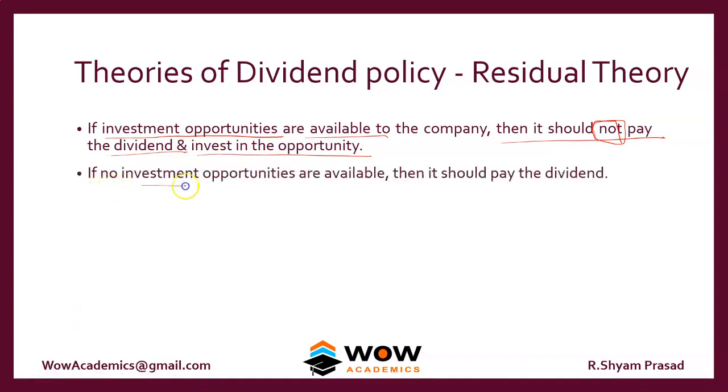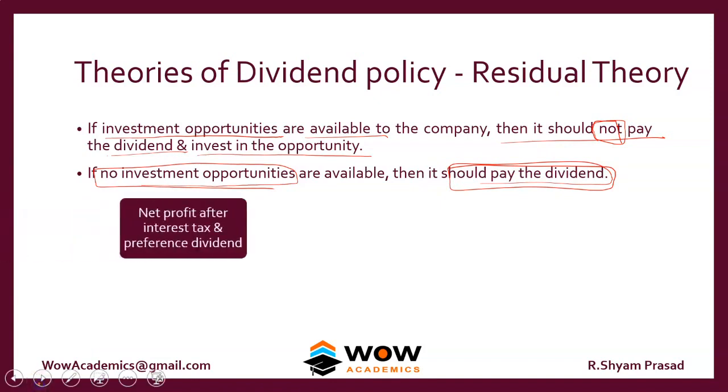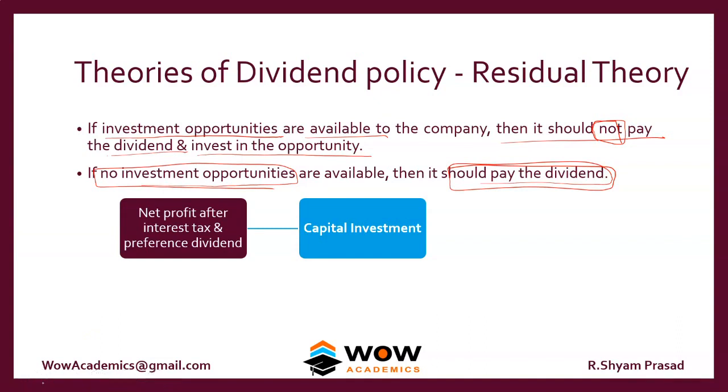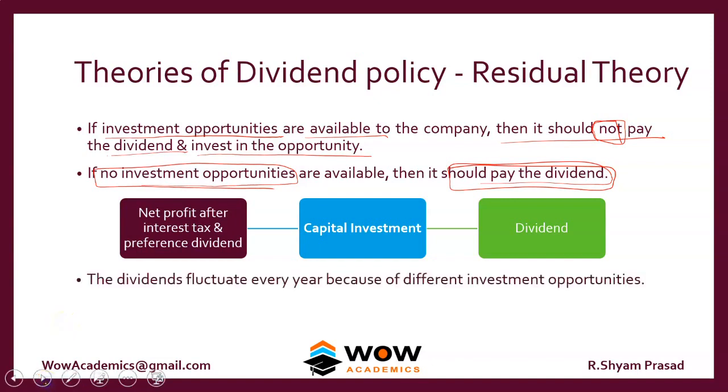If the company has no investment opportunities, then they can pay the dividend. For example, the net profit after interest, tax and preference dividend should first go into capital investment. Whenever there's an opportunity, first utilize that. Whatever is remaining after utilizing for capital investment can be paid as dividends. That is what residual theory suggests.